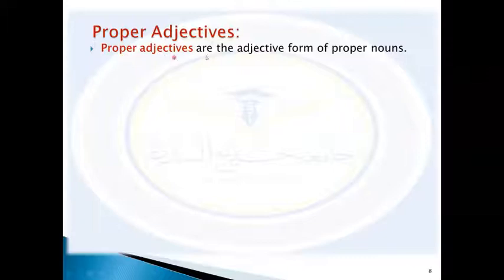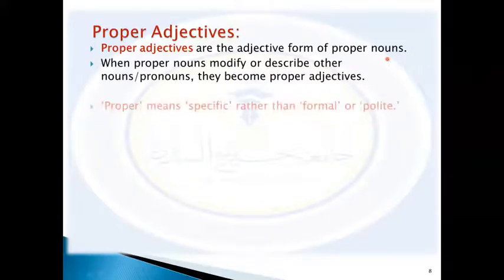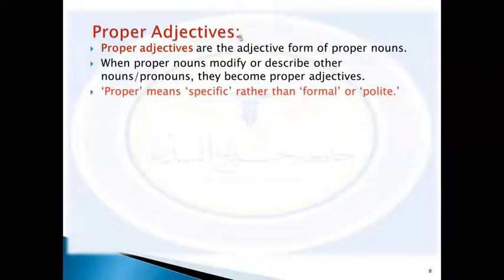Before we cover some forms, when proper nouns modify or describe other nouns or pronouns, they become proper adjectives.